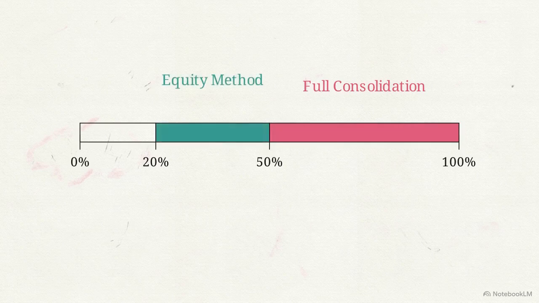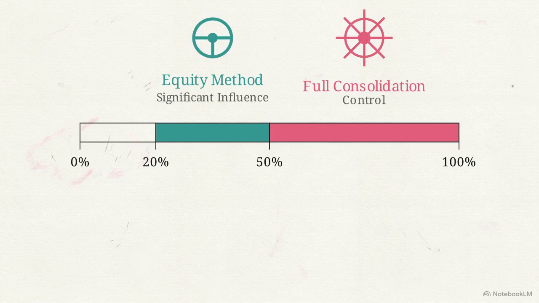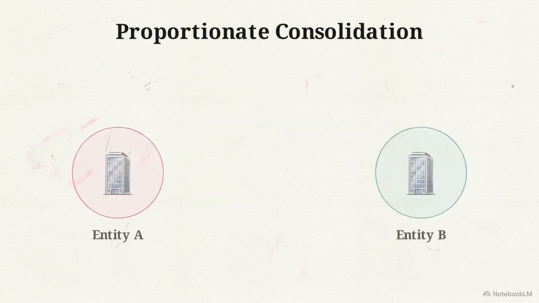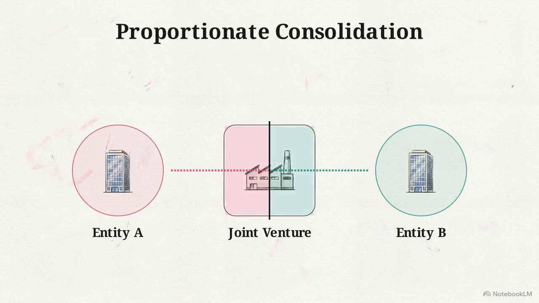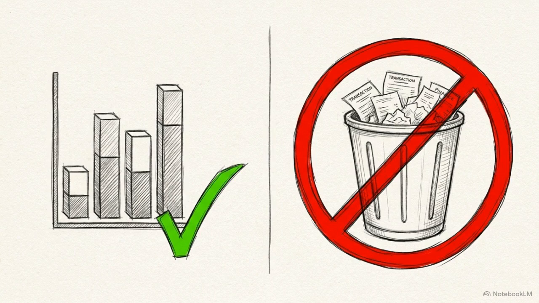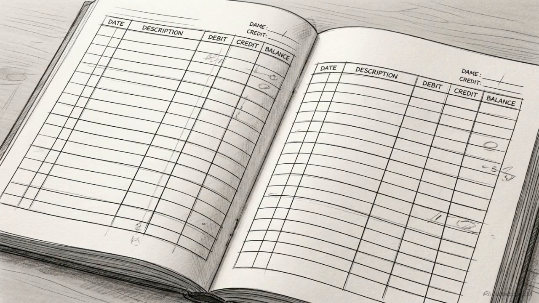If a company uses the equity method, holding 20 to 50% of the voting stock, they have significant influence but not control. Therefore, no line-by-item consolidation occurs. It is also distinct from the proportionate consolidation method, which is strictly reserved for the shared assets and liabilities of joint ventures. The acquisition method exists for a singular purpose: to force compliance with economic truth over legal fiction. Full consolidation demands 100% aggregation of fair values and 100% elimination of internal friction. Only then does the ledger yield an accurate financial picture of a